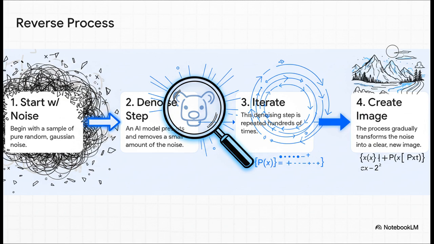And here's the genius part. By learning how to perfectly reverse that destruction process, the AI has, without us ever telling it the formula, implicitly learned the secret code of reality, P of X.